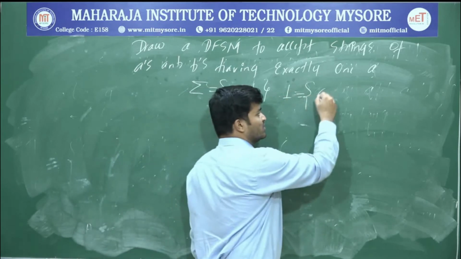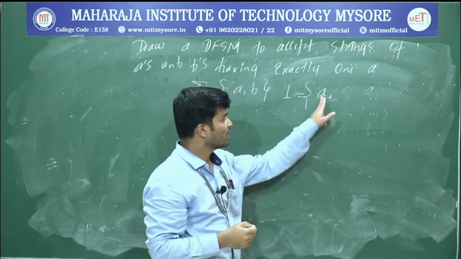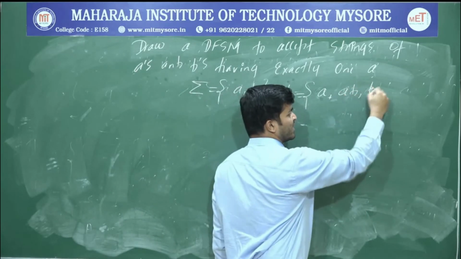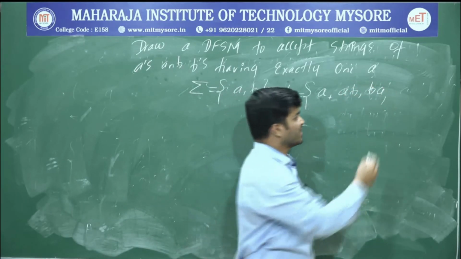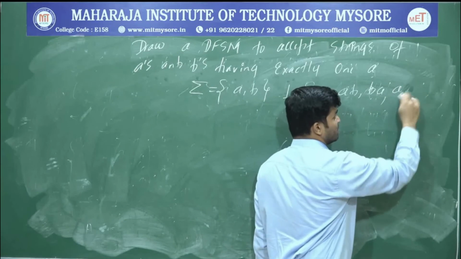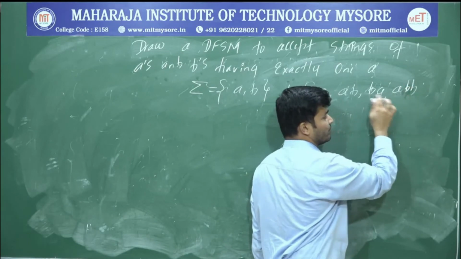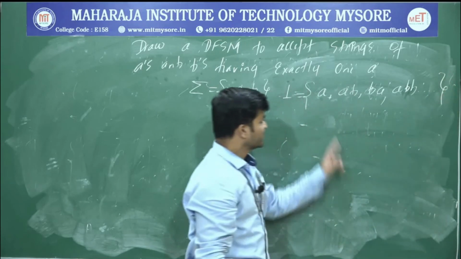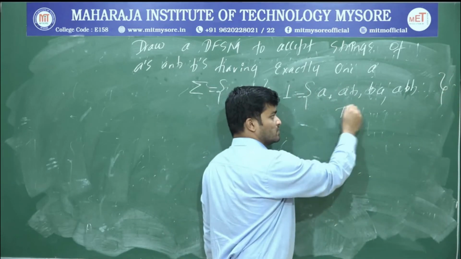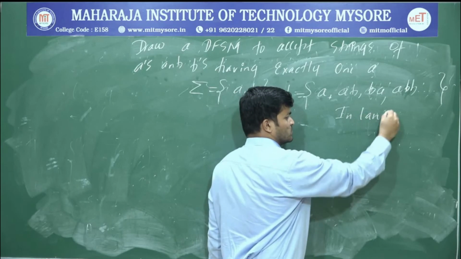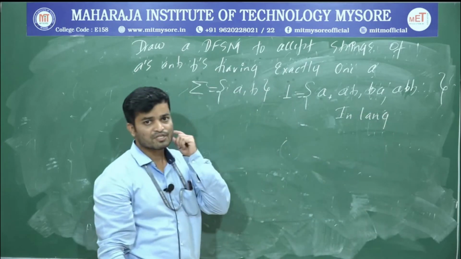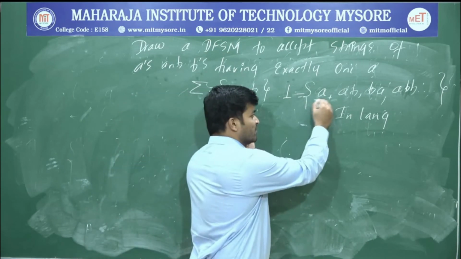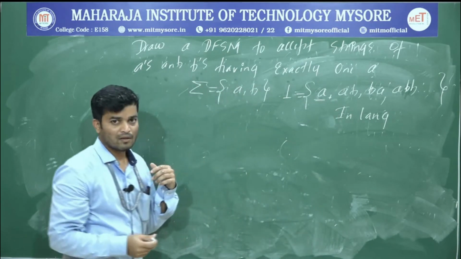So in the worst case, I'll get just one A. Next, I can write AB. Even I can write BA. I can write ABB. So exactly one A. And I can form an infinite number of strings. What's the type of the language? The language is an infinite language. Whenever the language is infinite, just underline the minimum length string. What's the minimum length string? 1.